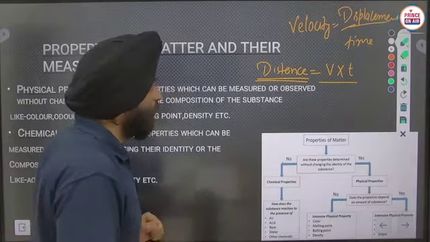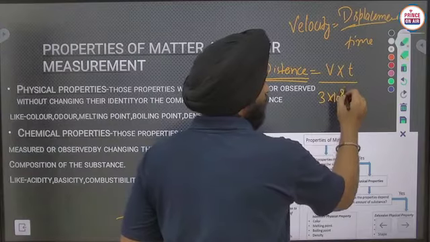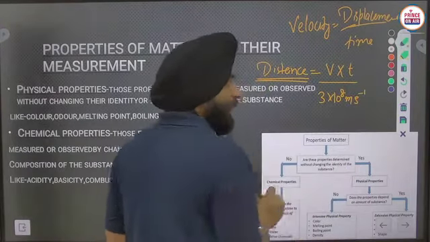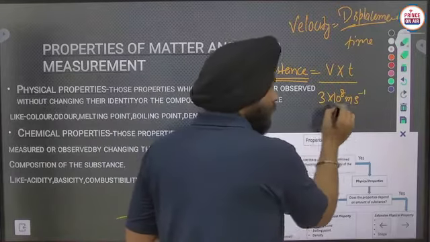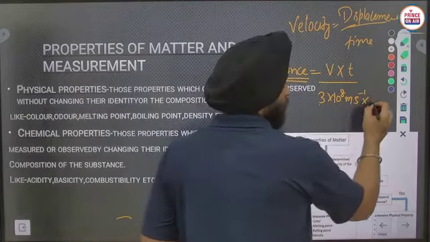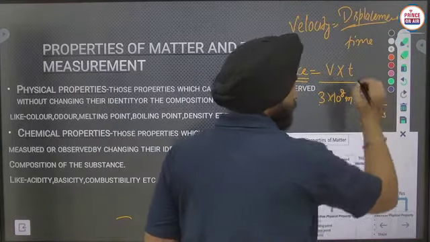So what we have to do? As you know, velocity is 3 into 10 raised power 8 meter per second. If I am taking the time as 1 by 3 into 10 raised power 8 seconds.